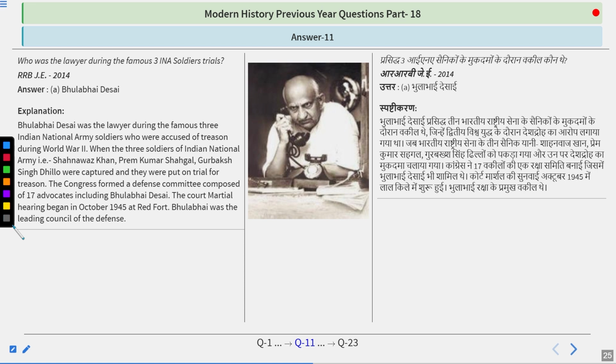The Congress formed a defense committee composed of 17 advocates, including Bulla Bhai Desai. The court-martial hearing began in October 1945 at Red Fort. Bulla Bhai was the leading counsel of the defense. So do remember, the answer is Bulla Bhai Desai. Along with him, Jawaharlal Nehru was also there and Muhammad Ali Jinnah was also there as an advocate.